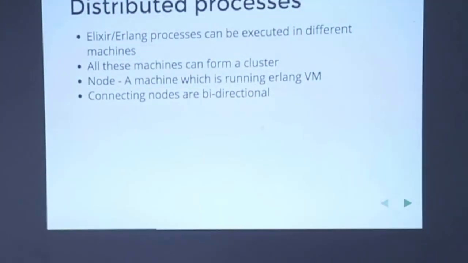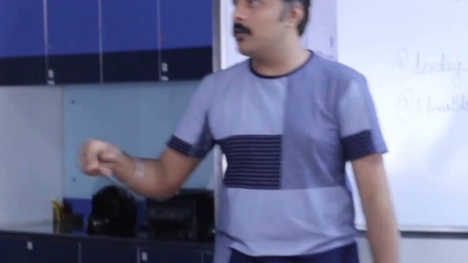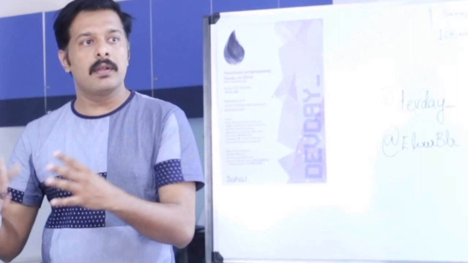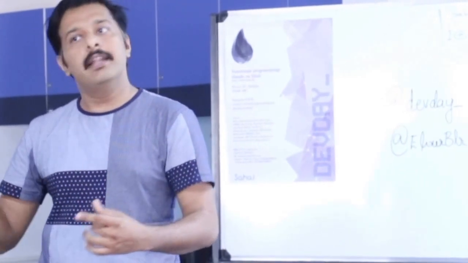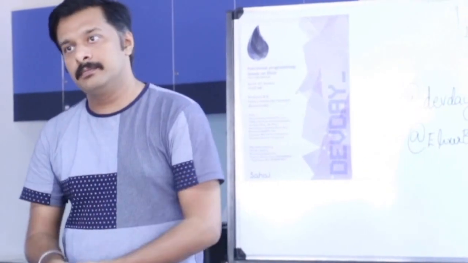Now think about a C joining in. What it will do is, A knows about B and C, B knows about A and C, and C knows about A and B. It's transitive. So think about a huge number of systems joined in a cluster, and they all know each other. So anyone can distribute work to anywhere, which is really powerful. A can send something to B, and after some time B can also send. That's something we'll talk about.